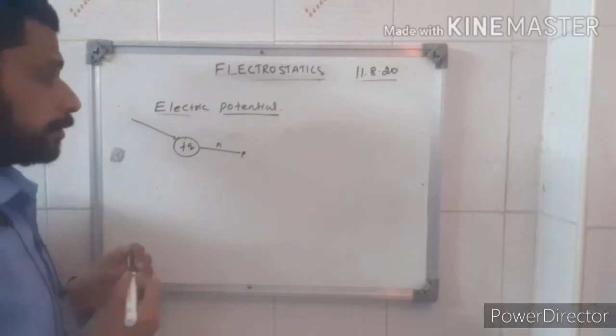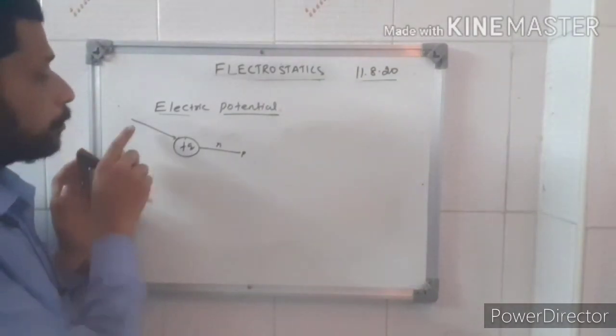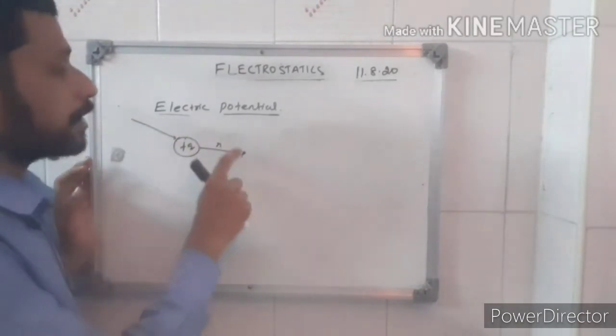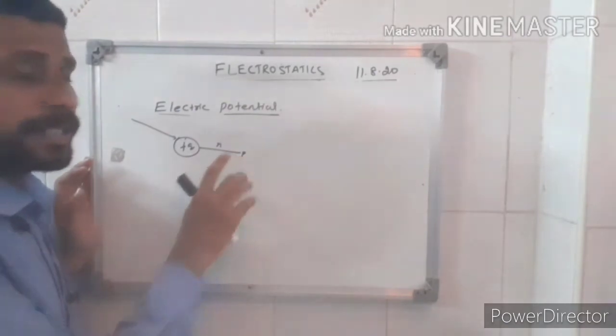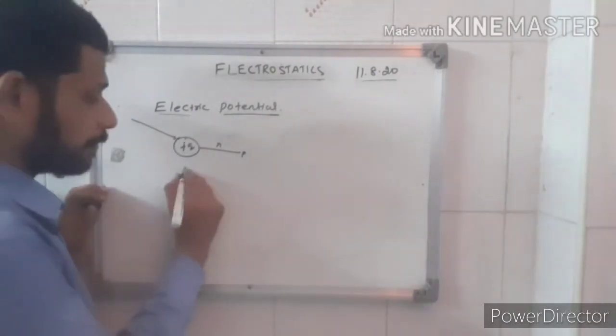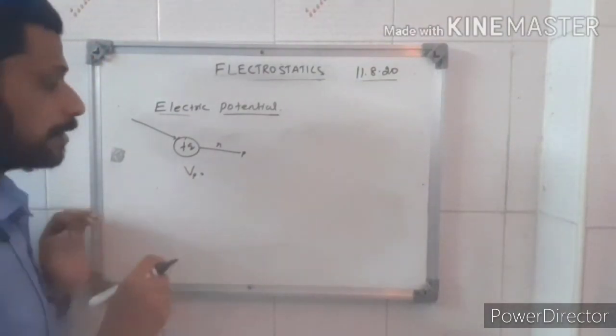Okay, so it's nothing but the work done by the external force to bring the positive unit charge from infinite distance to the point P. It is called electric potential. It is always denoted by the letter V because of Alessandro Volta, who invented the batteries.